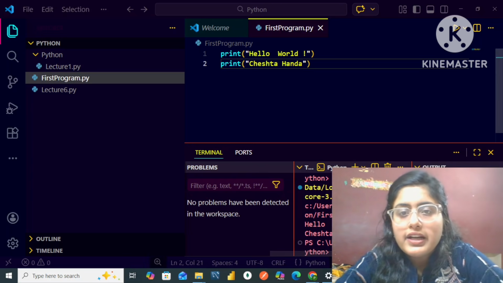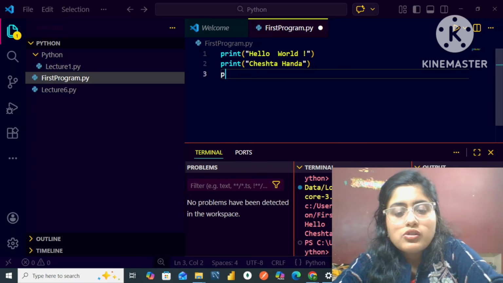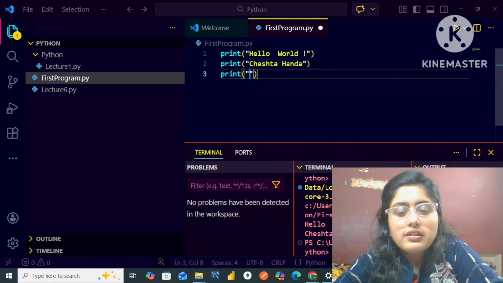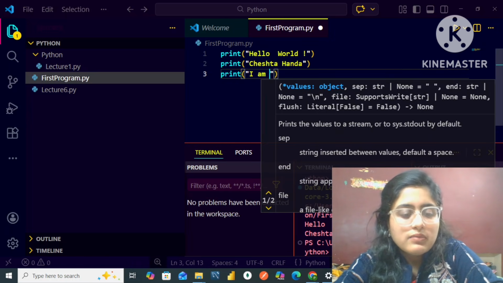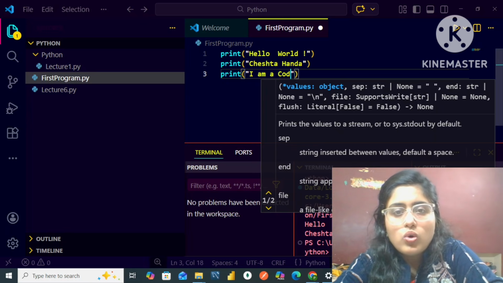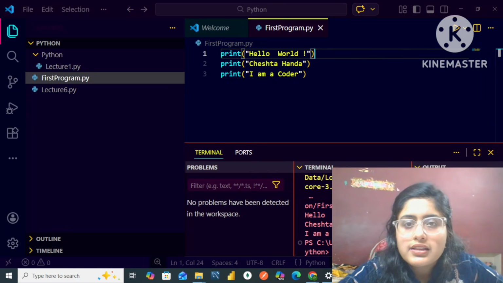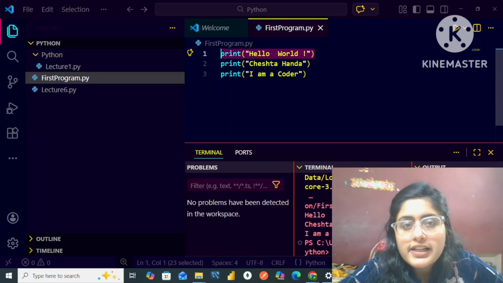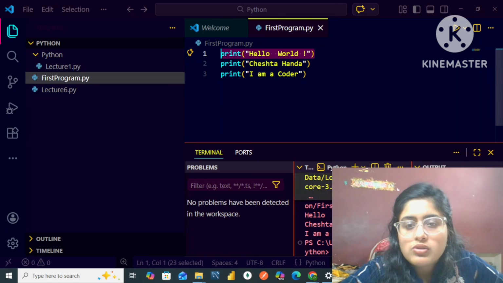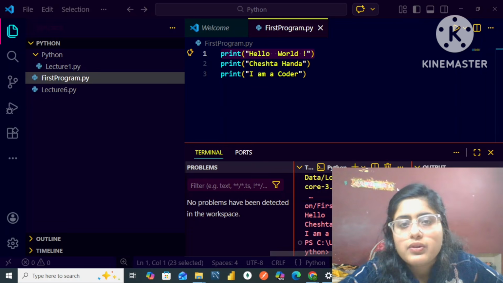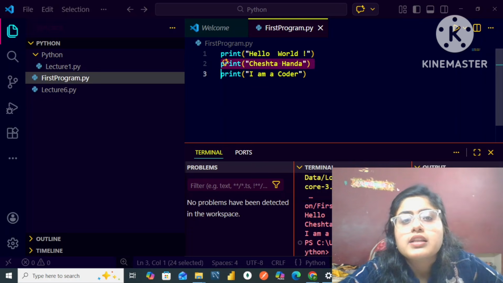Now let me write down another print statement. The other print statement could be, I am a coder. All right, guys. Now let me again run. Python will run one by one. It reads line by line. Firstly, it will read the first line, so that is why at first, hello world is printed. Then it will read the second line.